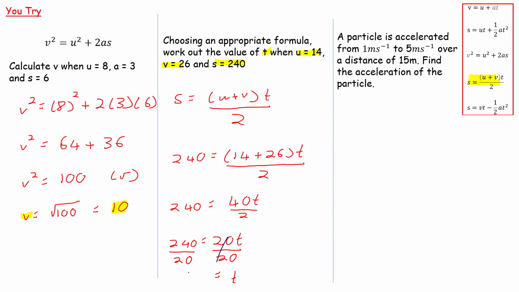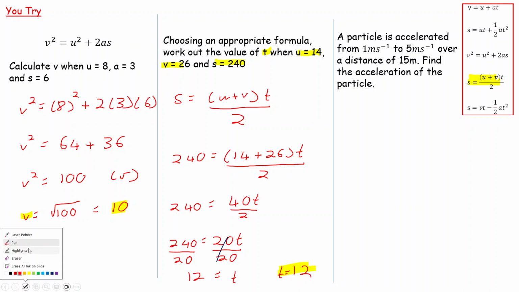T is equal to 12. Okay, so we can write it T is equal to 12. That is your answer. If you got that, really, really good. Okay, fantastic. It's just a case of really choosing your formula and then just substituting in your values.